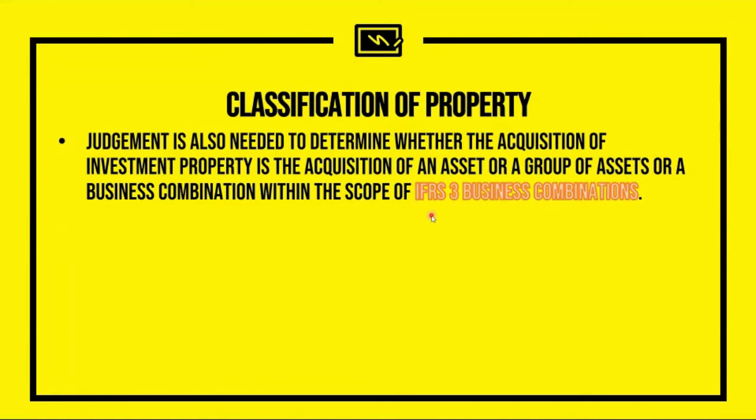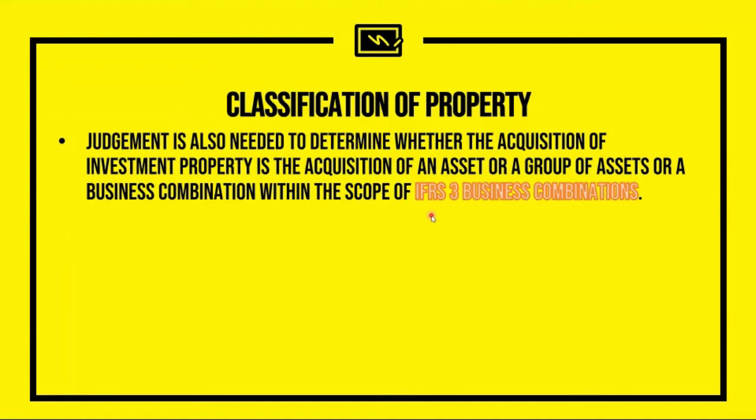Why? Because generally, if you go back to the concepts of business combination, there are two types of business combination. One is under acquisition of net assets, and number two is acquisition of net assets in the form of shares, or acquisition of stock.